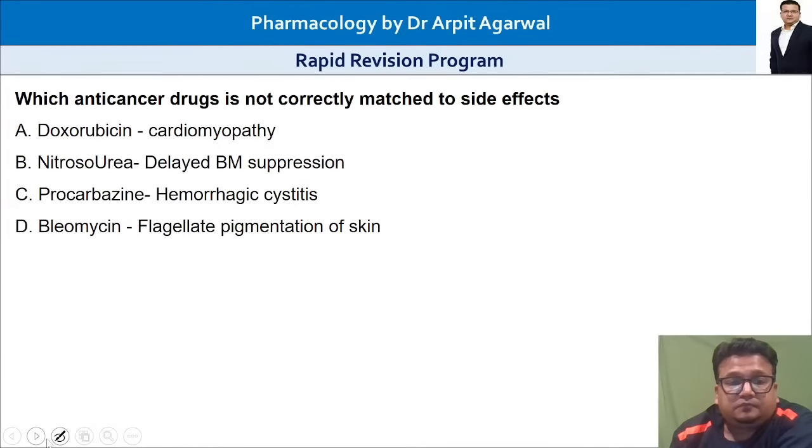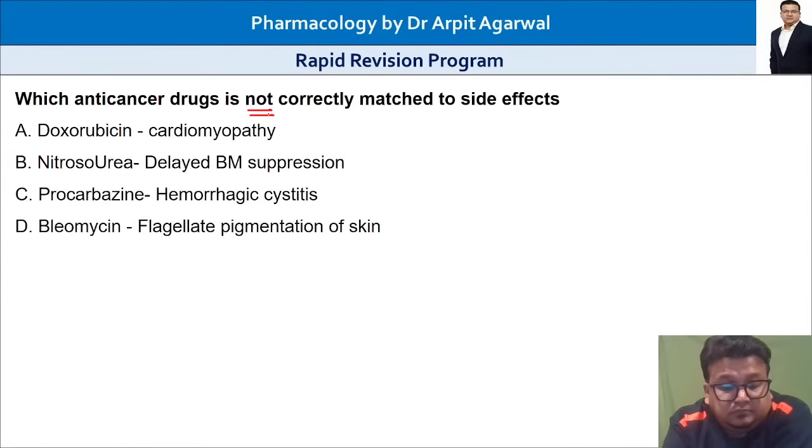Next, which anti-cancer drug is not correctly matched to its side effects? Doxorubicin causing cardiomyopathy. Nitrosourea, drugs like carmustine, lomustine, delayed bone marrow suppression.